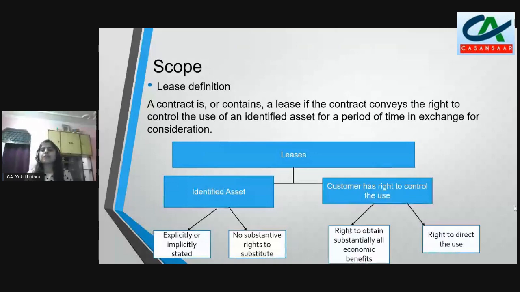So these decision making rights lie in whose hands? If it is in the hands of the supplier, that means the supplier is controlling the asset, not the customer. So I will not call it a lease. And second, if it is in the hands of the customer only, then okay, this is my lease arrangement. So all these conditions have to be met in order to conclude this is a leasing arrangement. Otherwise it will be scoped out from my IFRS 16 standard.